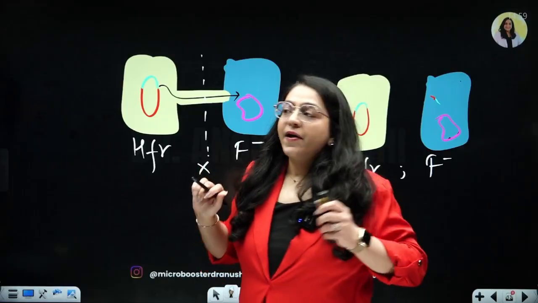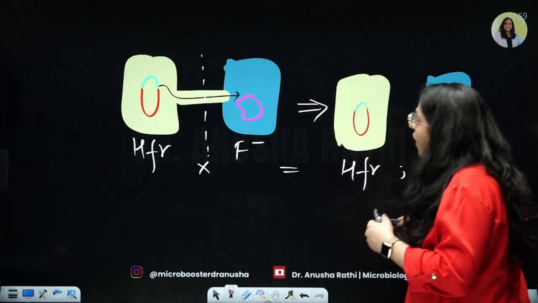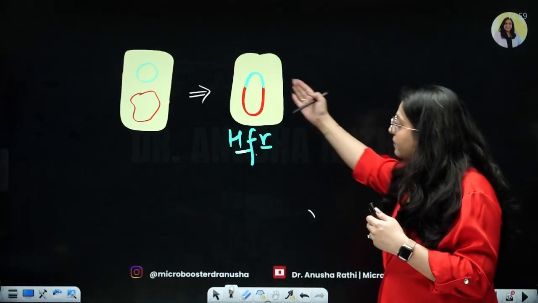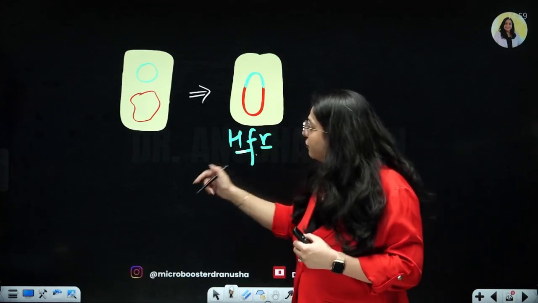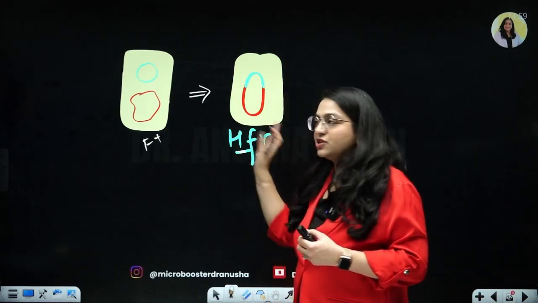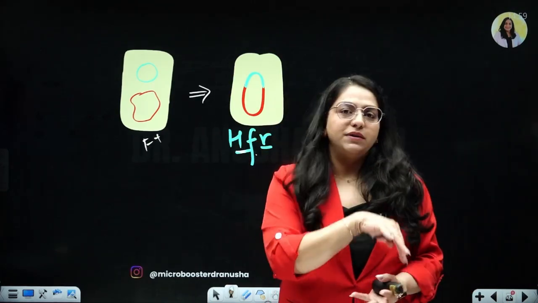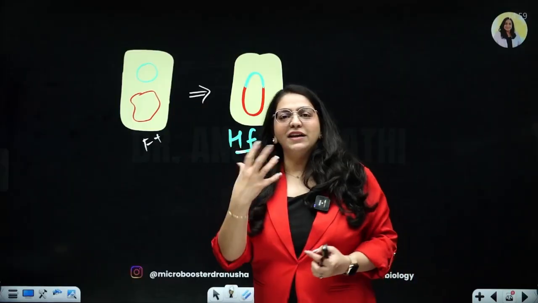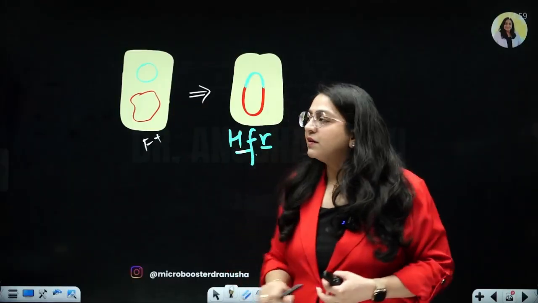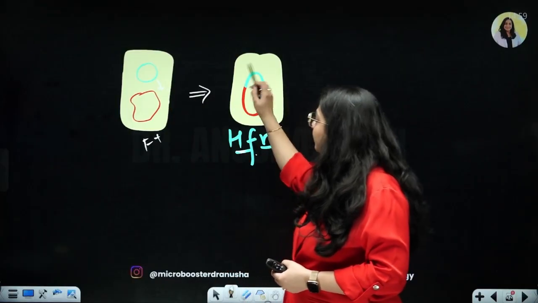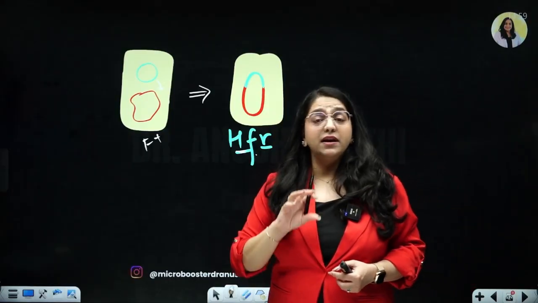Right? Now, this HFR formation, this conversion of a simple F plus cell into an HFR cell, is reversible. You know this, you fall in love with someone and you also break up. Here the plasmid fell in love with the chromosome, they got married, and then they decided to take a divorce.